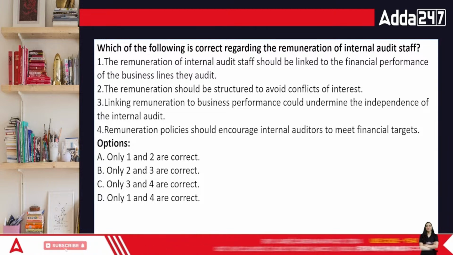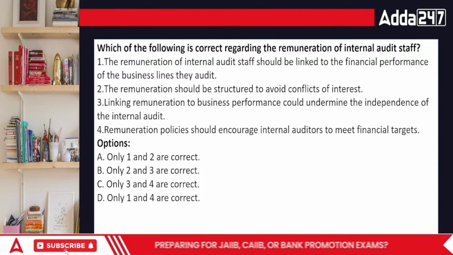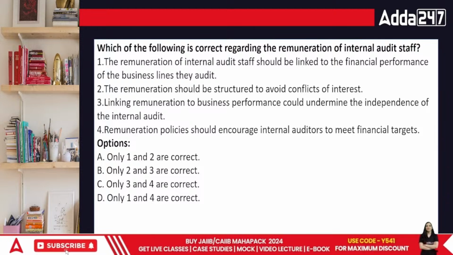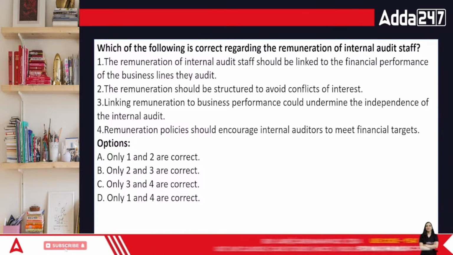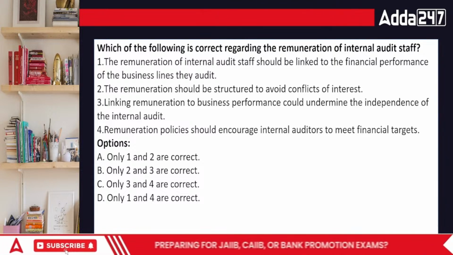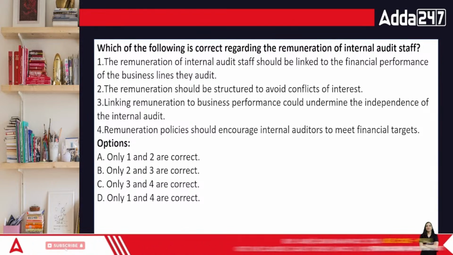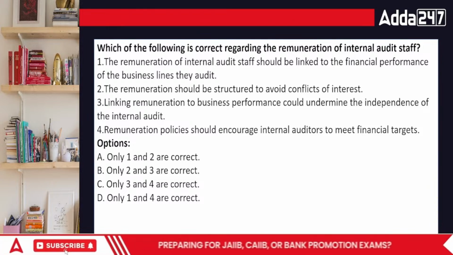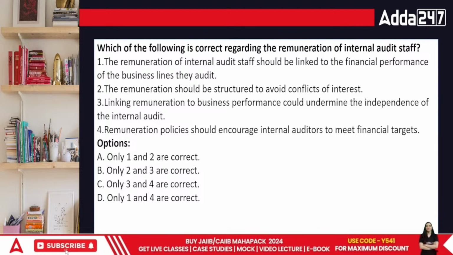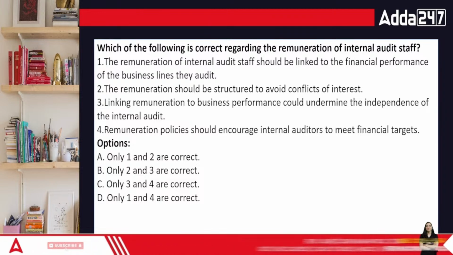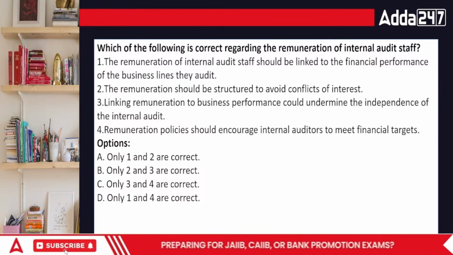Everyone, the next question. It says which of the following is correct regarding the remuneration of internal audit. The remuneration of internal audit staff should be linked to the financial performance of the business lines. The remuneration should be structured to avoid conflicts of interest. Linking remuneration to business performance could undermine the independence of the internal audit, or remuneration policies should encourage internal auditors to meet the financial targets. Only 1 and 2 are correct, only 2 and 3 are correct, 3 and 4, or 1 and 4.